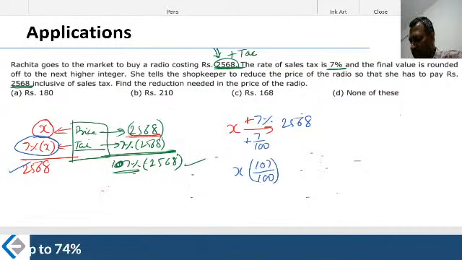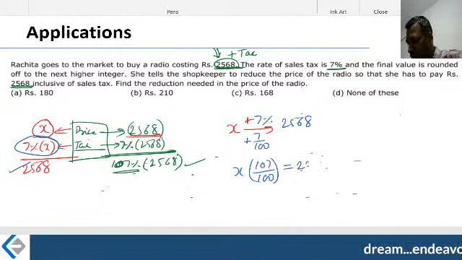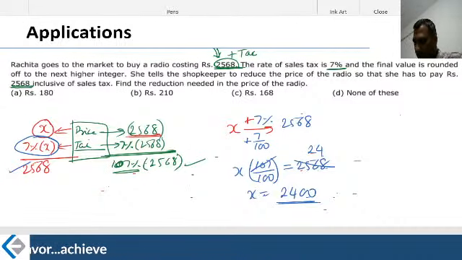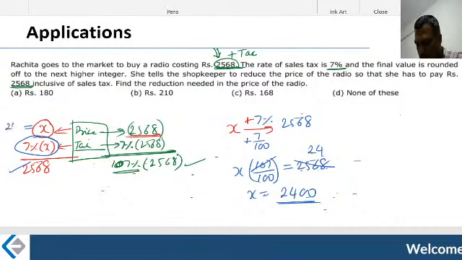Therefore, x times 107 divided by 100 is equal to 2568. That's what you were trying to say here. This is 107 one time, this is 107 24 times. Therefore, x is nothing but 2400. So what is the price? You should tag it here, 2400.